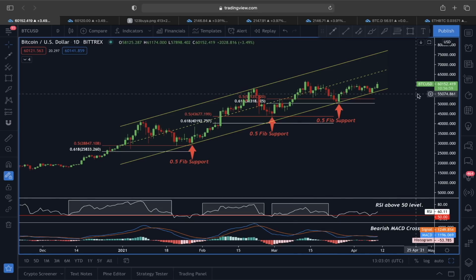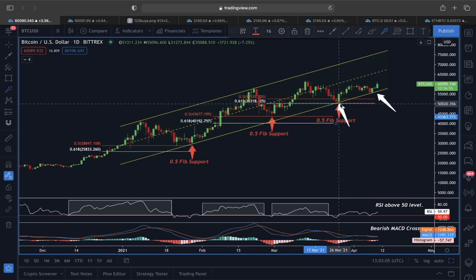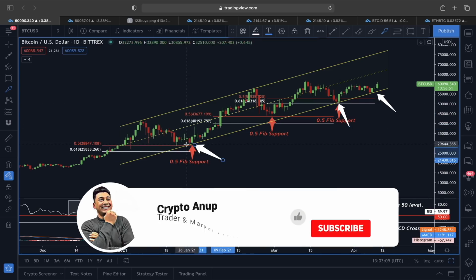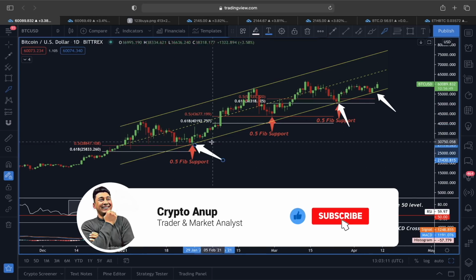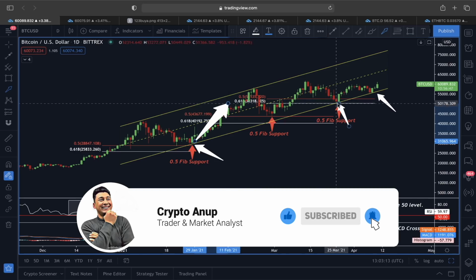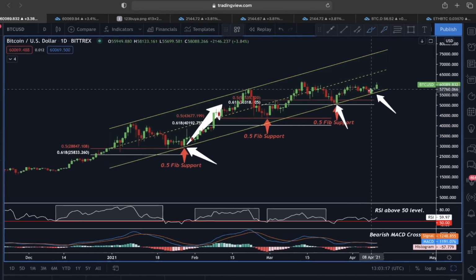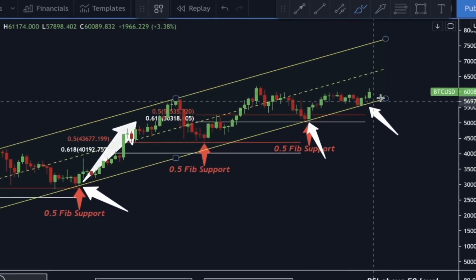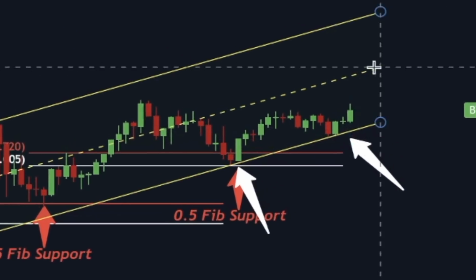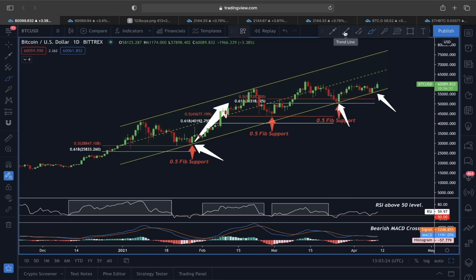So since the price of Bitcoin did find a very strong support from the lower line area of this ascending channel, whenever the price had a pullback towards the lower line area of this ascending channel, we did see some really nice bounce in the price action. That's why yesterday I said to you guys, if the support is going to be there towards this lower line area, and we are going to see some impulsive move, the price of Bitcoin could be forming this double